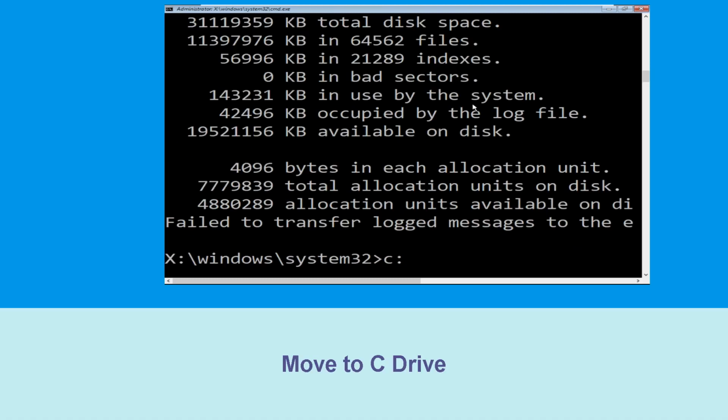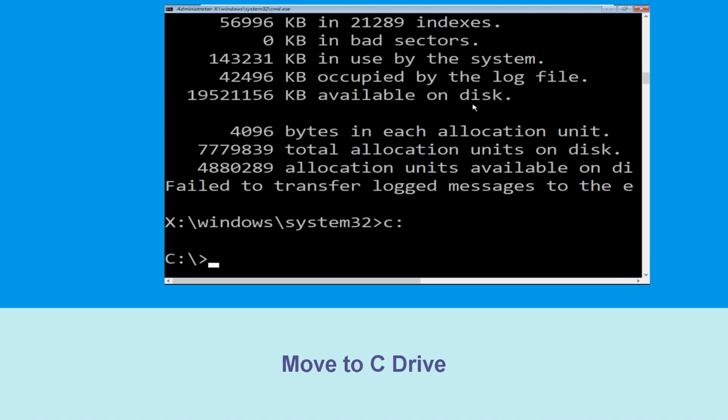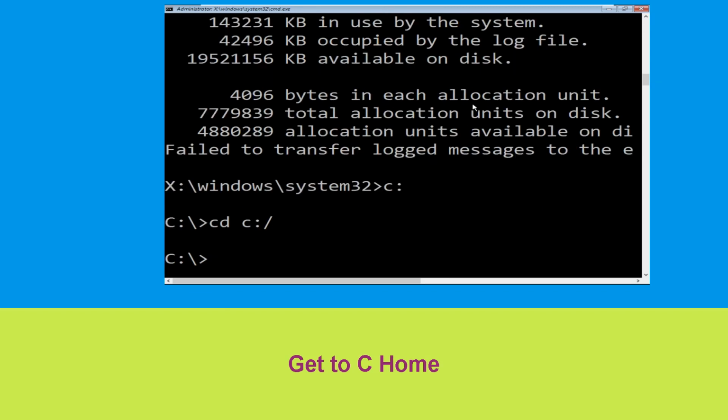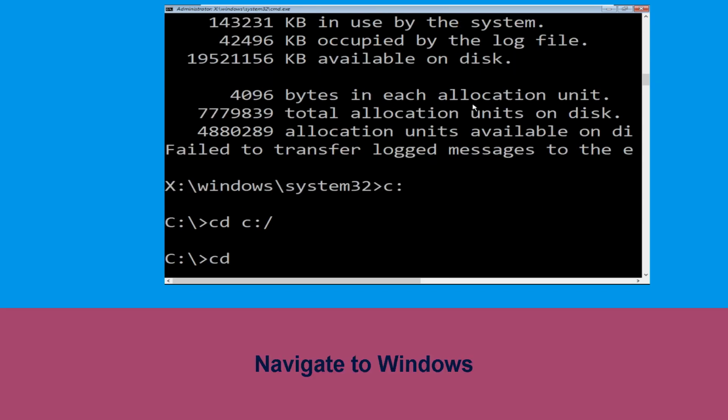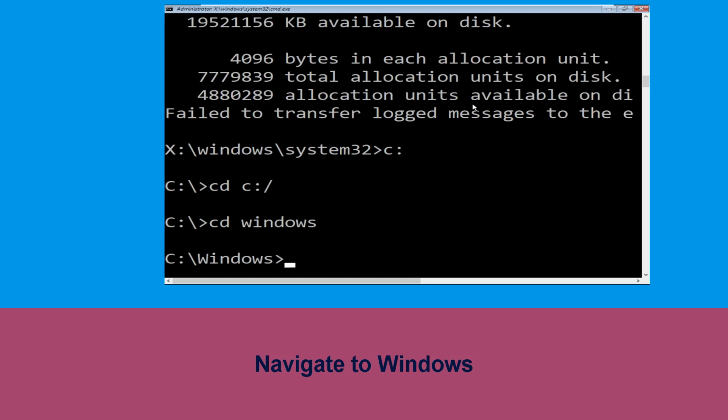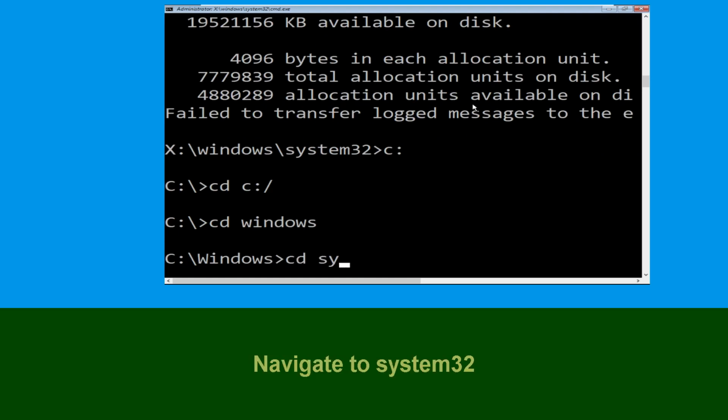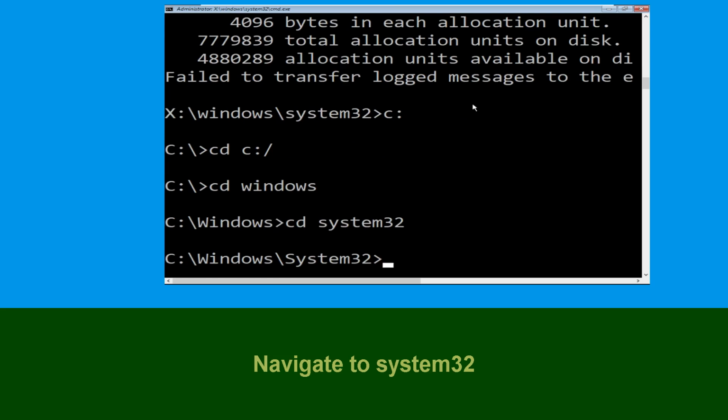Now we need to type this command c: and simply press enter. Then type cd c:\ and hit enter. Now execute this command. Type cd windows and simply hit enter. Type cd system32 and simply hit enter.